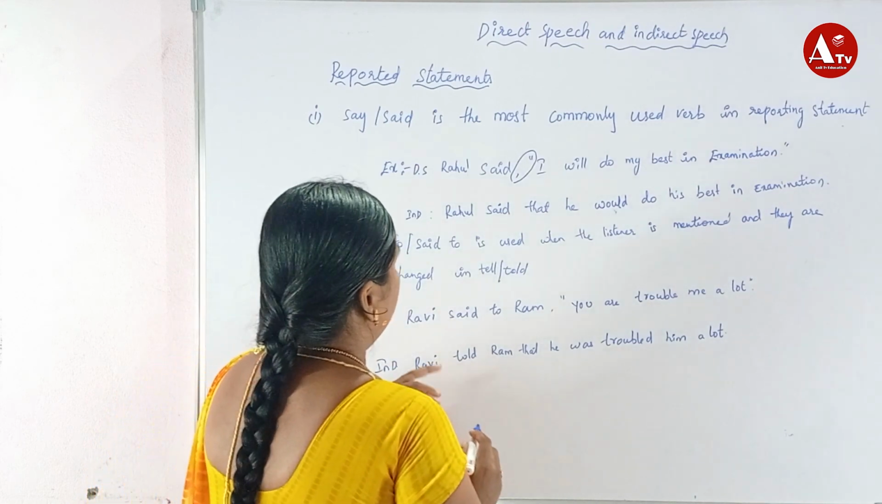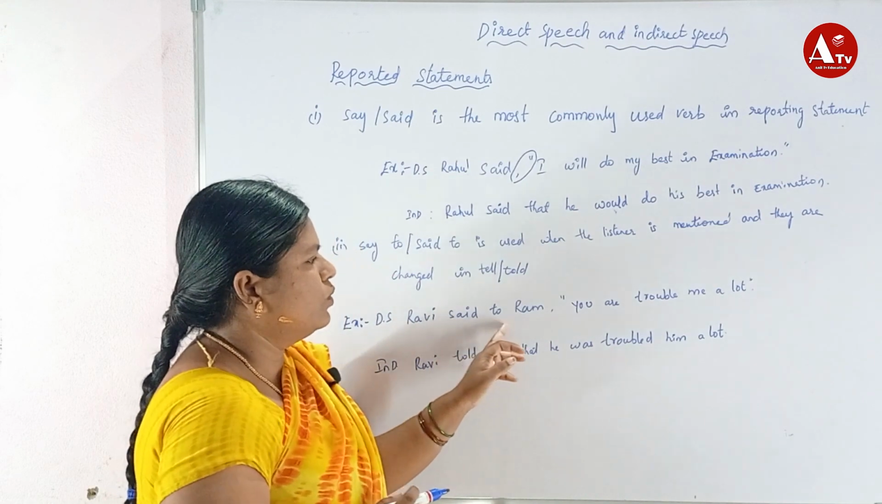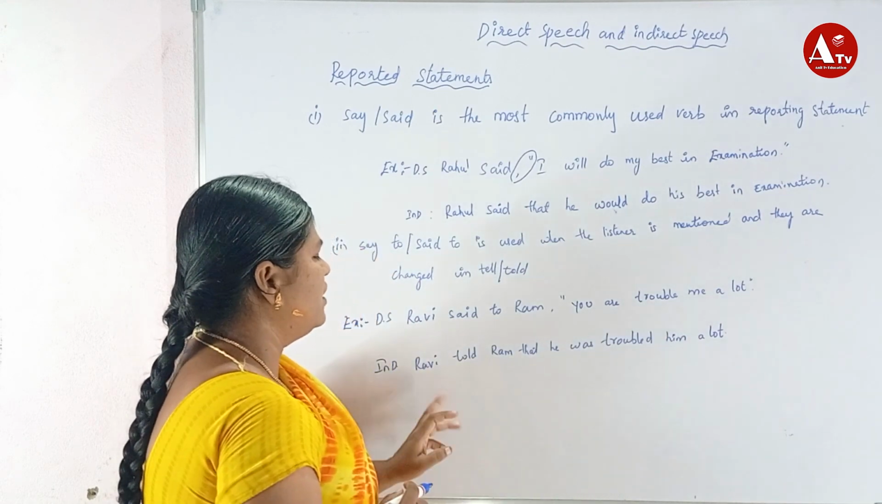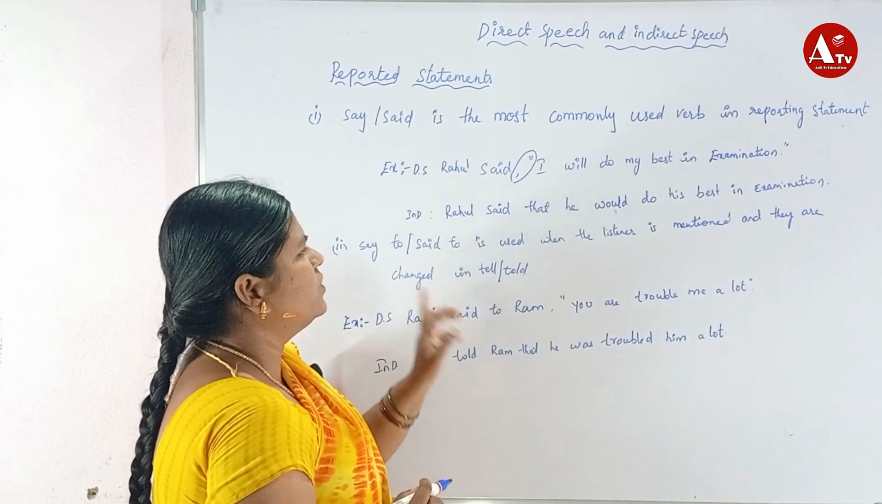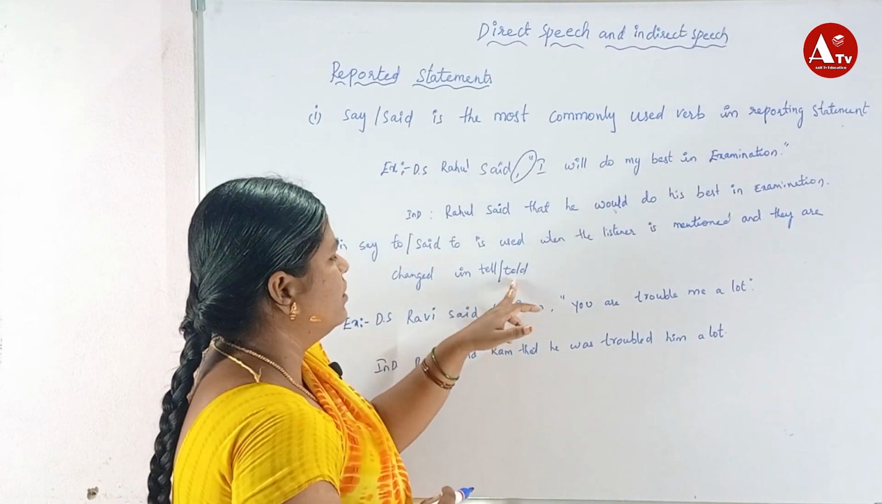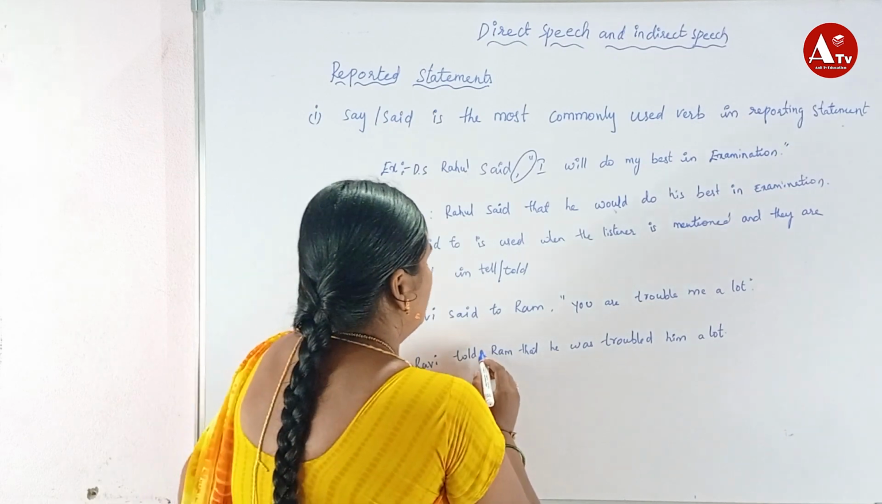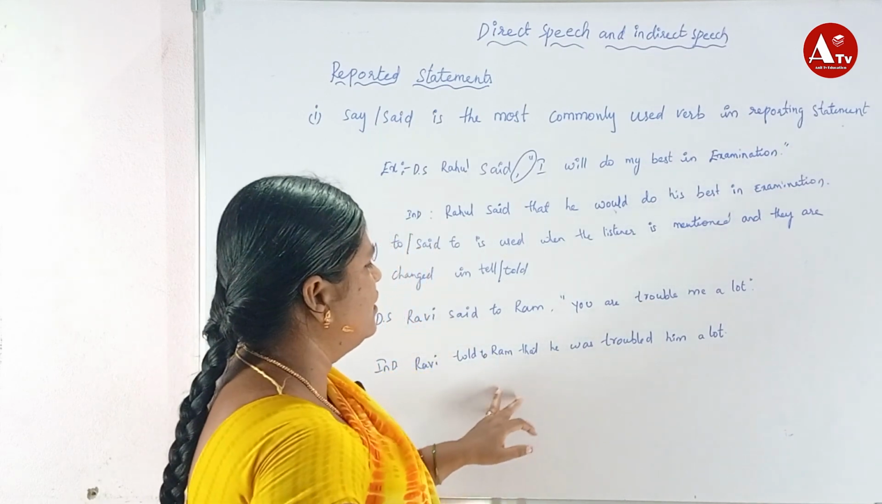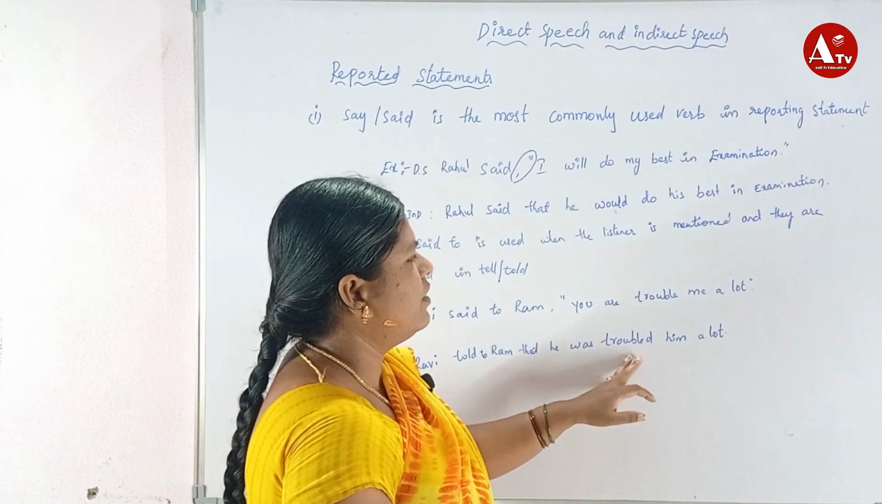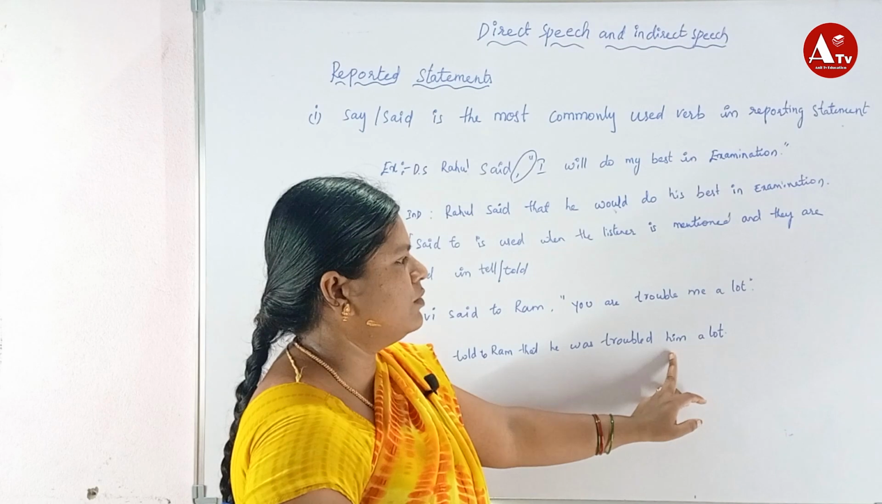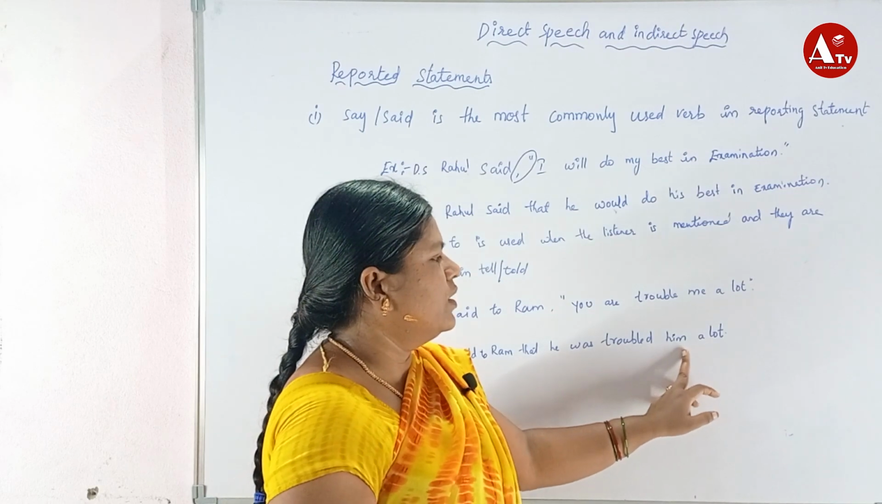So here you see, Ravi said to Ram, "You are troubling me a lot." So here said to has been changed to told. Ravi told Ram that he was troubling him a lot. Here you changes to he, and me changes to him.